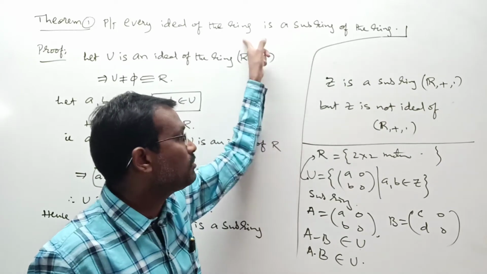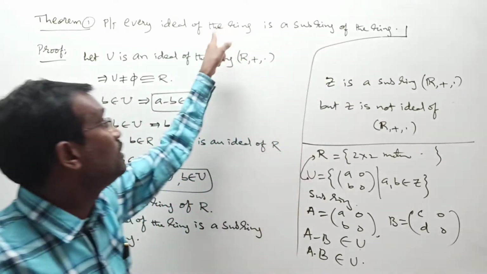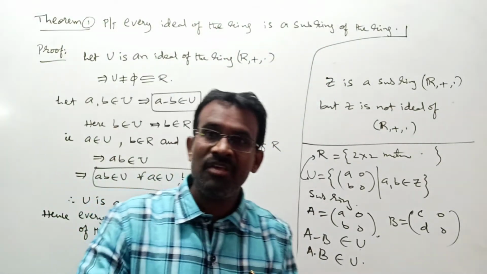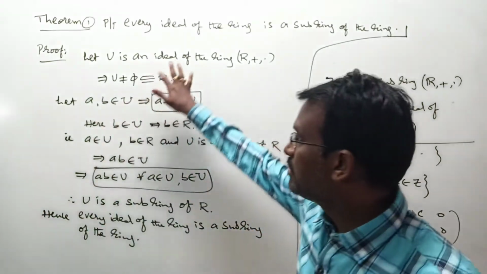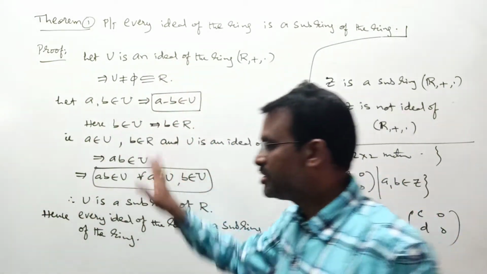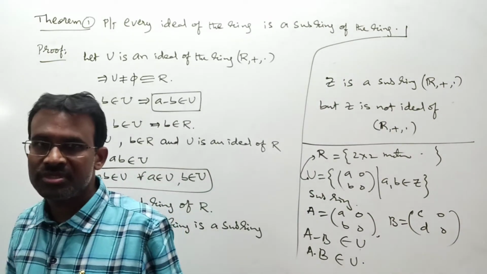I mean, what is here? Every subring of the ring need not be an ideal of the ring, but every ideal of the ring should be a subring of the ring according to this. This is about your first theorem in this situation.